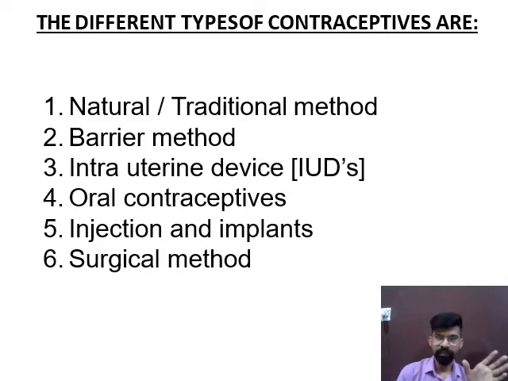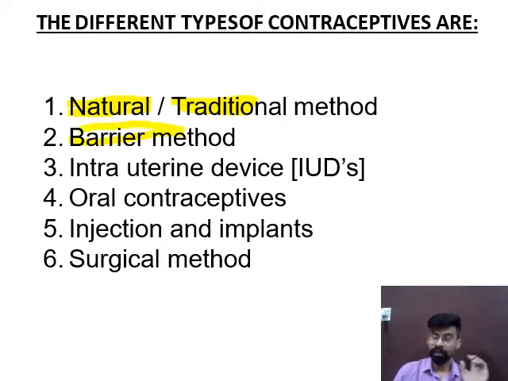Now there are different types of contraceptive. First one is natural method. In this method, we just calculate the natural cycle of the human female, and we adopt the traditional method of birth control. Second is barrier method.